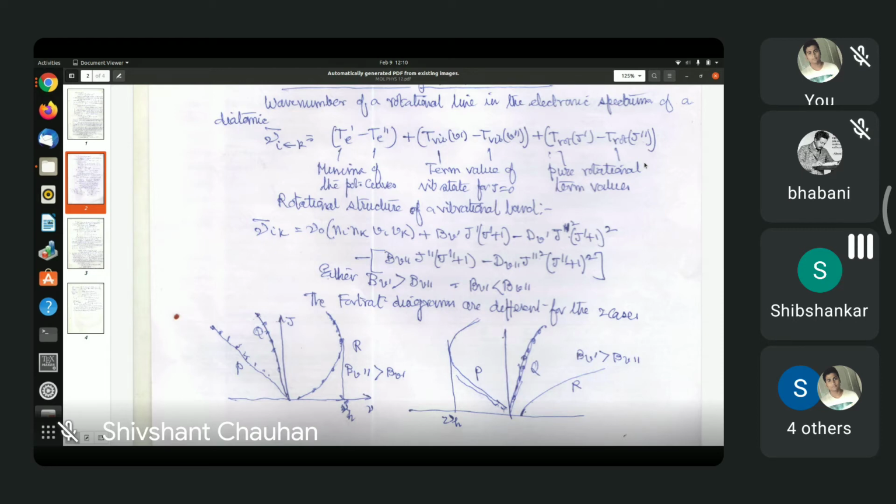Have you read the centrifugal correction? I talked about it actually today. And minus, for the lower state rotational energy, BV double prime J double prime (J double prime plus 1) minus DV double prime J double prime squared (J double prime plus 1) whole squared. Now, I think I've neglected this DV term. Let me see. When I took the difference, did we neglect the DV term? Go down.